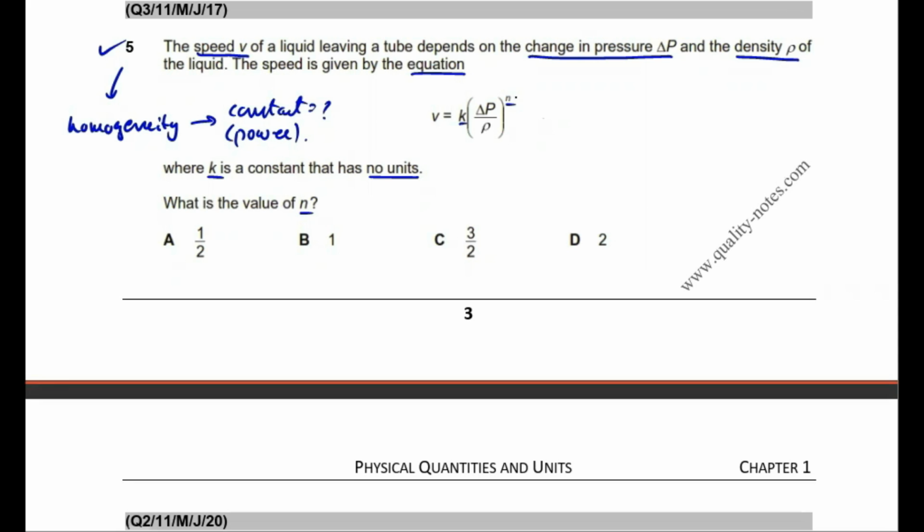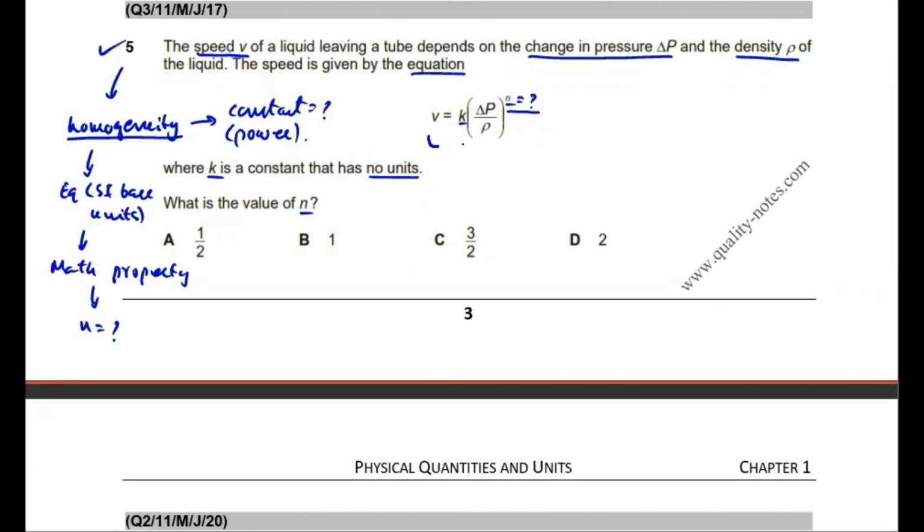What is n? See students, n is actually the power of the expression delta P over rho in the given equation. Students, remember that in all such questions where we have to determine the value of a power in the given equation, we almost always use the property of homogeneity of the physical equation. We use this property to write an equation from the given equation that only contains SI base units. And then students, we use another mathematical property to determine the value of the power in the given equation. Let me show you how that's done.